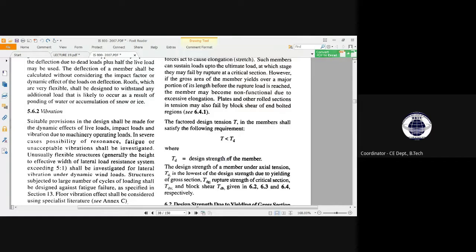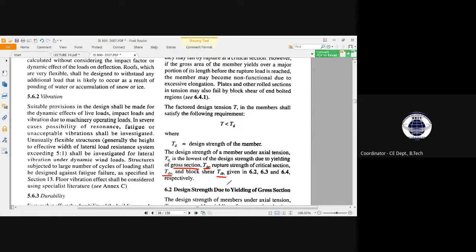So TD is the design strength of member. The design strength of member under axial tension, TD, is the lowest of the design strength due to yielding of gross section, that is represented as TDG, rupture strength of critical section TDN, and block shear is TDB. তো তিন রকমের আমরা টেনসাইল স্ট্রেংথ আমরা পাবো, সেগুলো আবার পরের ক্লজে আছে।